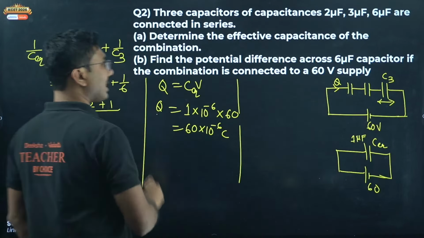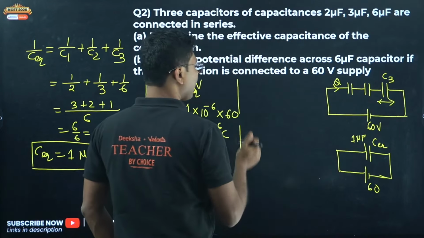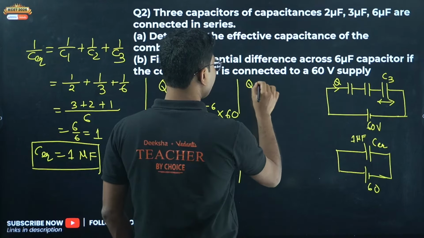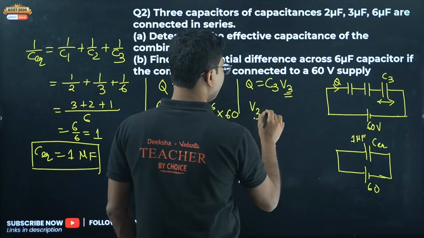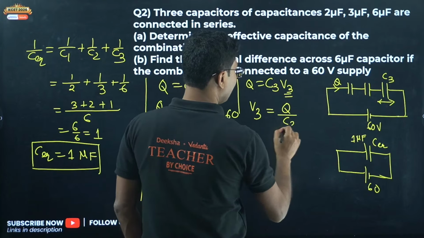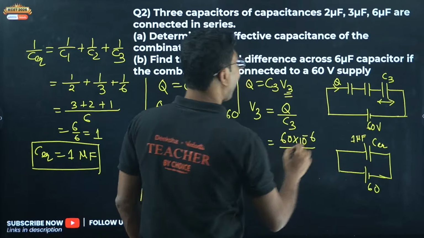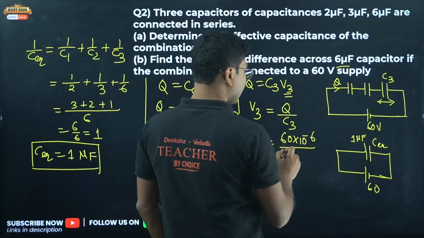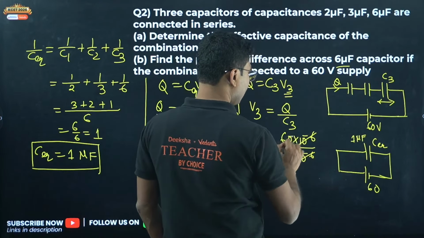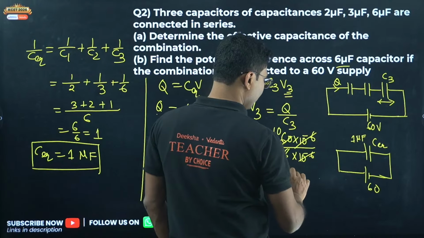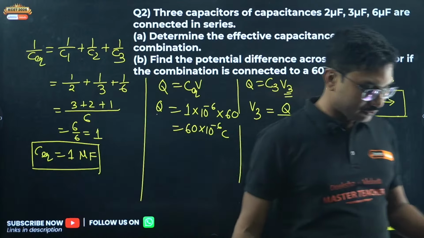Now we will use this charge to calculate the voltage across C3. Same charge is passing across all the capacitors. So from there we can say that Q is equal to C3 into V3. V3 we are trying to find. So V3 will be Q by C3. Q is 60 into 10 to the power of minus 6, and 6 microfarad is the capacitance, so 6 into 10 to the power of minus 6. Minus 6 cancels. So we get 10 volts. So 10 volts is the voltage across the third capacitor. So the correct answer is 1 microfarad and 10 volts.